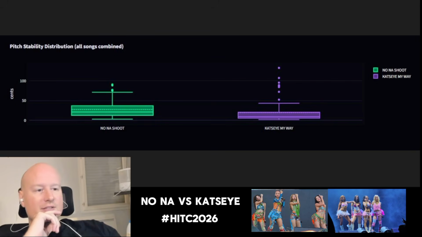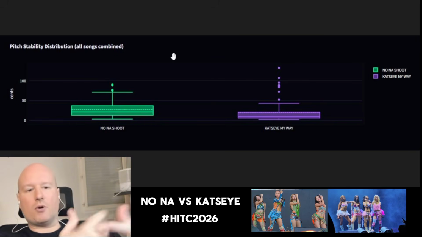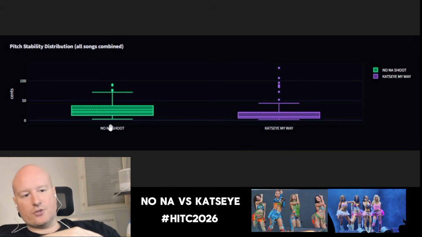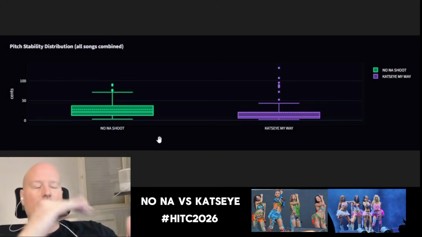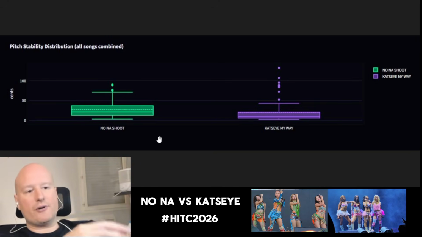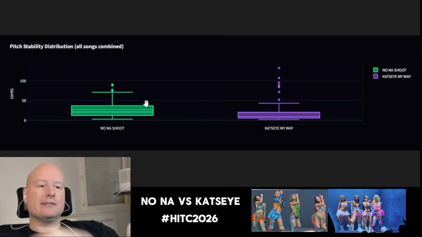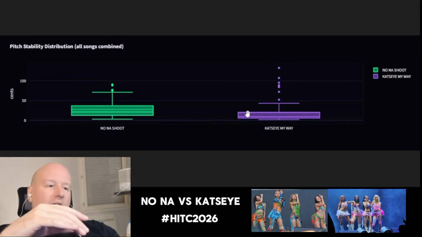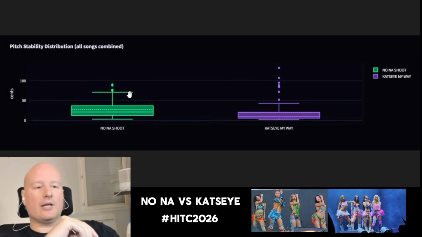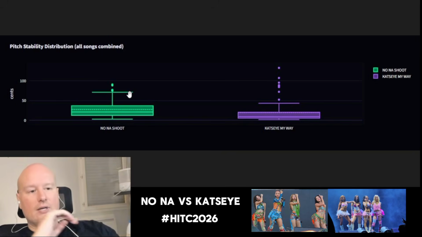So first, this is the pitch stability distribution. It's a boxplot. Basically, it shows you how far away they are from the real pitch. The higher it is, the bigger the pitch deviation. We can see KATSEYE, for example, has some points we call outliers. Everything in the rectangle is 50% of the data, and outside the rectangle is the other 50%.